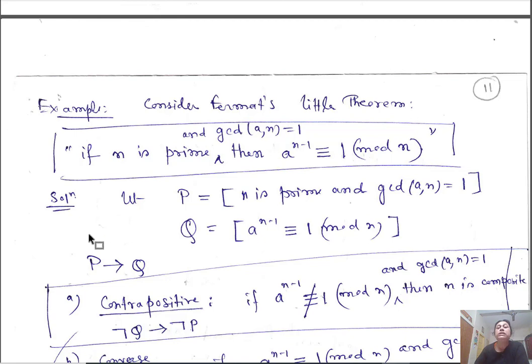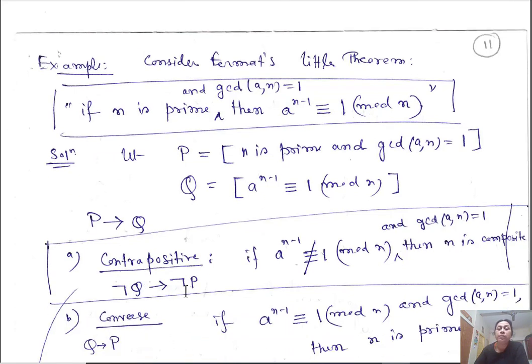So what will be the contrapositive statement of this? Contrapositive is negation of Q implies negation of P. And what does this congruent operation stand for? Essentially, a to the power n minus 1 congruent to 1 modulo n means that when you divide a to the power n minus 1 by n, the residue is 1. Alternatively, another way of saying this is that n divides a to the power n minus 1 minus 1.